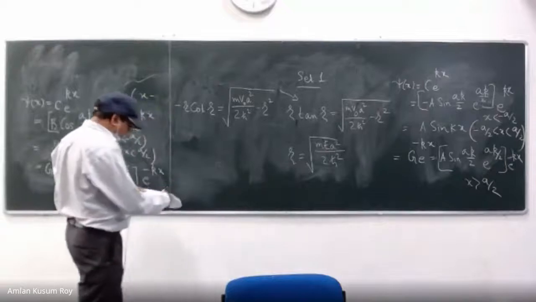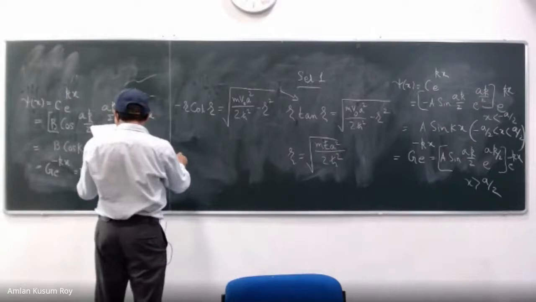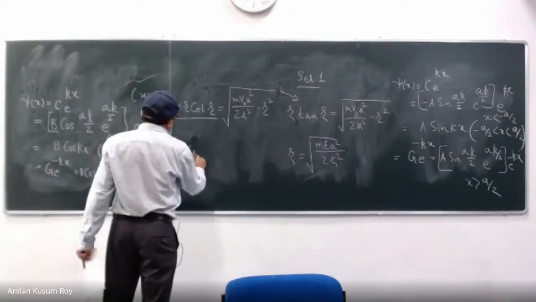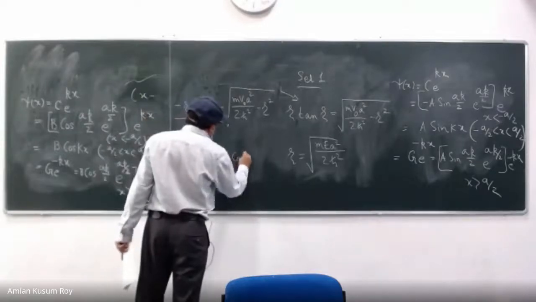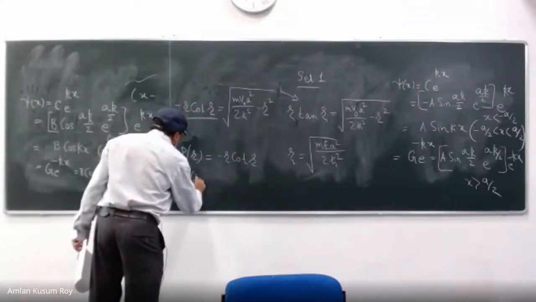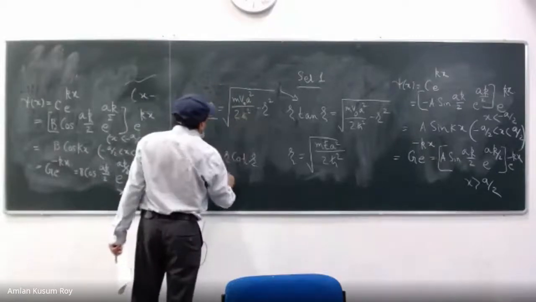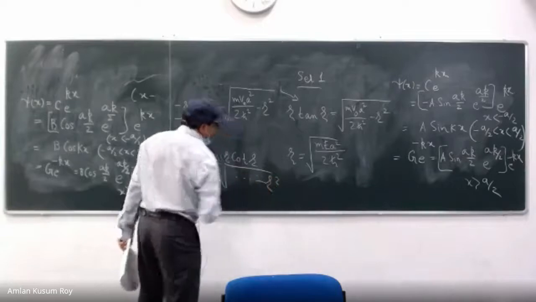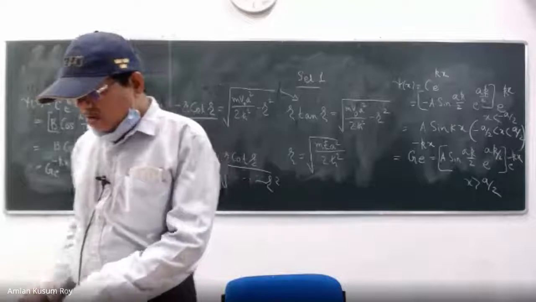I need to solve this in a graphical manner. You see this equation. So what you do is you define a function called P zeta, for this one. So P zeta is zeta cot zeta, and then you say Q zeta. What is Q zeta? Q zeta is this. Okay, so let us write the whole thing. So what you do is a graphical solution of this problem. So let me show you a picture.